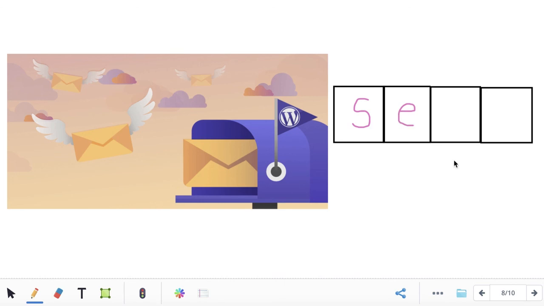What's the third sound you hear in the word send? N. What letter makes the N sound? N. And what is the last sound you hear in the word send? D. What letter makes the D sound? D. Make a C, then a stick. Now sound out this word with me. Ready? S-e-n-d. Send. This word is send.